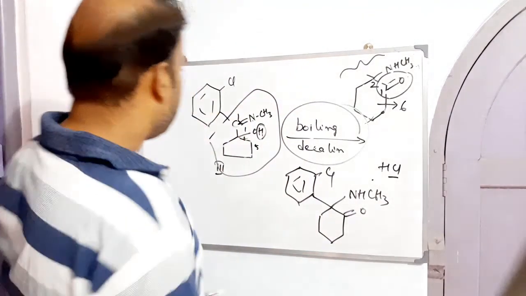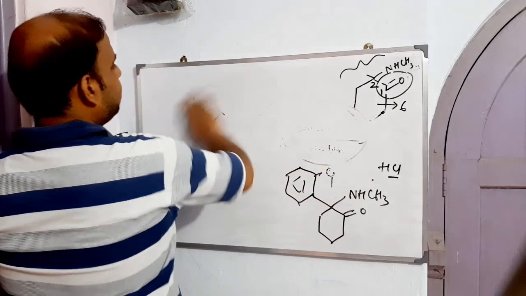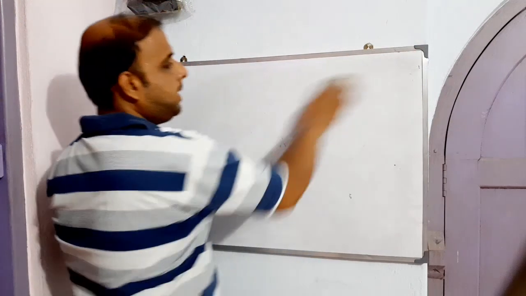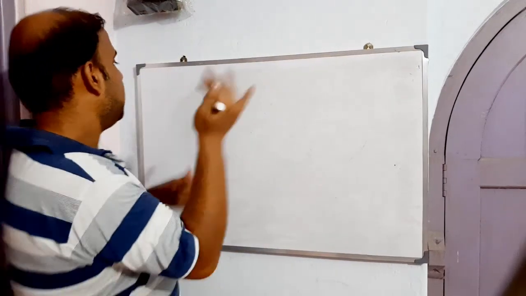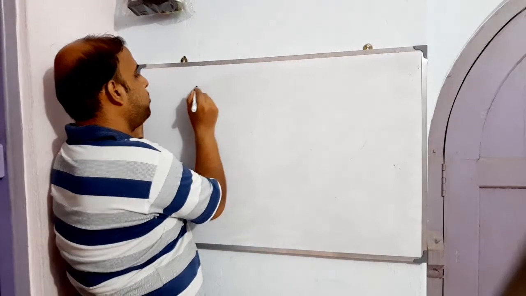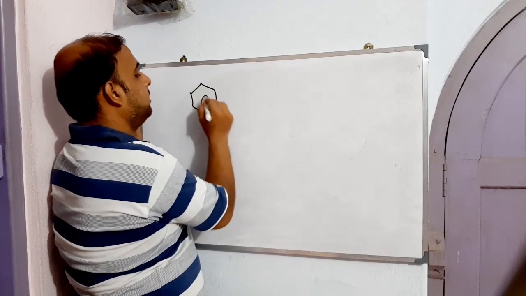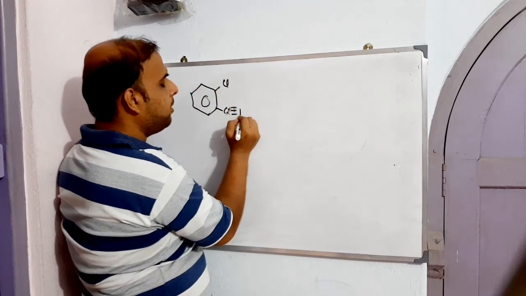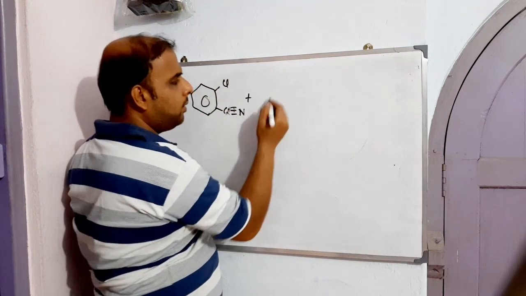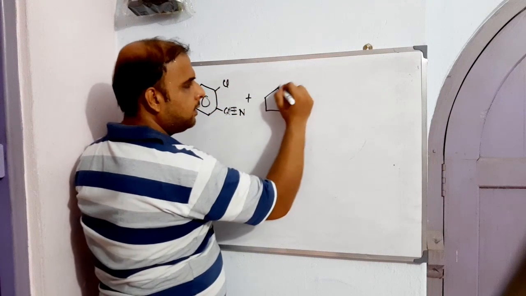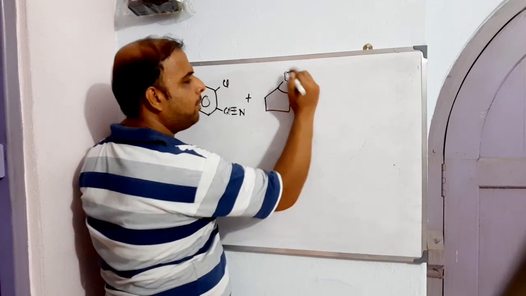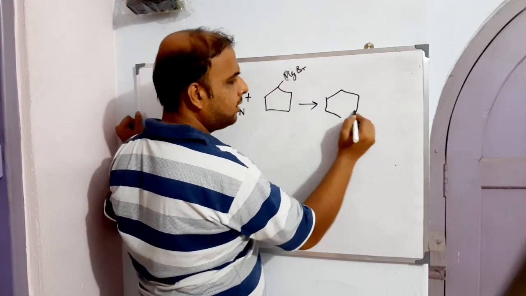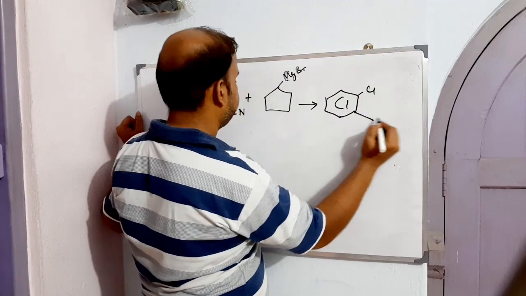Now just once again let us brush up on what we did in this session. The first starting material is orthochlorobenzonitrile. I can write the nitrile in this form, right? Chemically correct, right? Now this has to be treated with cyclopentyl magnesium bromide. The first intermediate that I should get is like this.